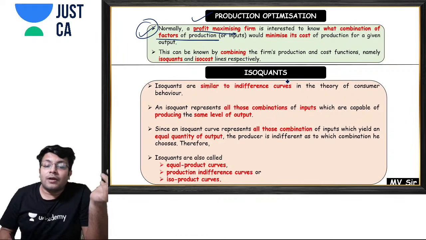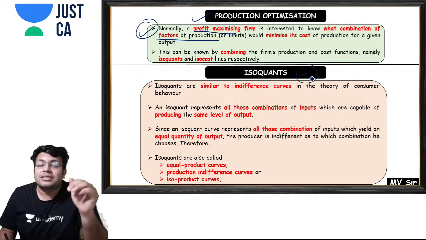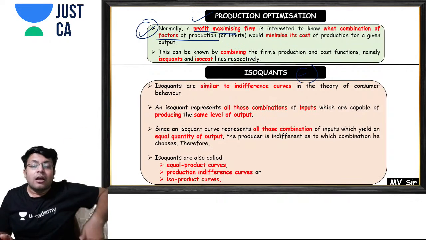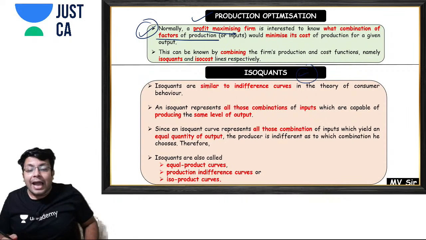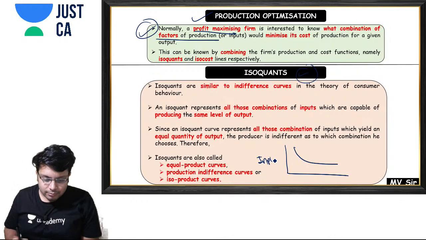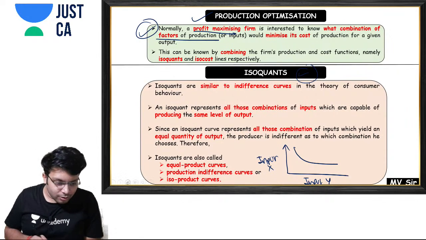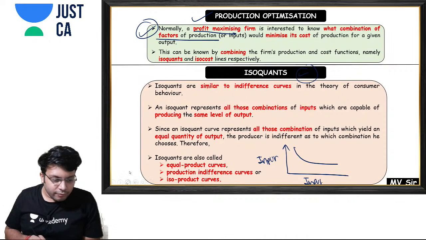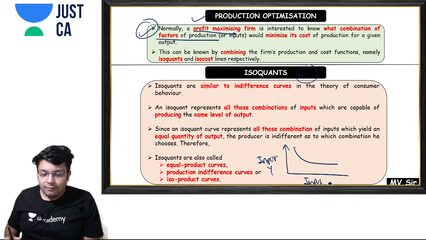Now we have to study two things here, that is isoquants and isocost line. What do you mean by isoquant? An isoquant shows us all those combinations of two inputs. Here I will take input Y and here I will take input X.